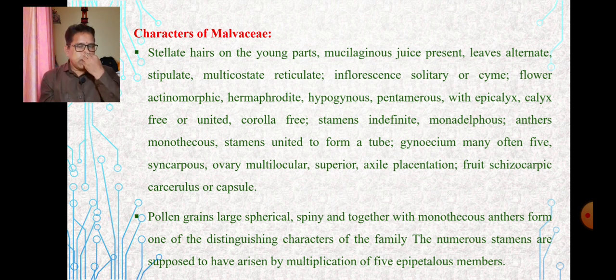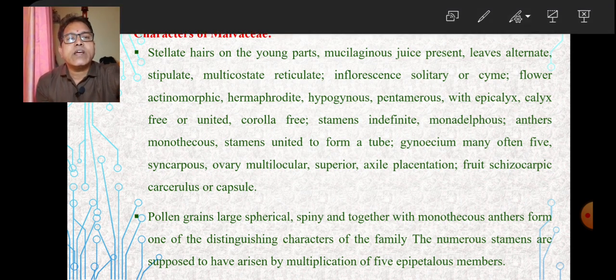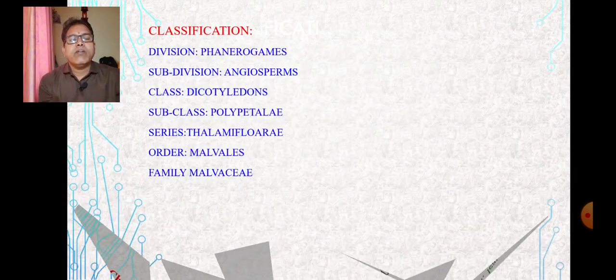capsule. So this family has different characteristics, but the very unique characteristic is of the androecium, that is monadelphous stamens. Pollen grains are large, spherical, spiny, together with monothecous anthers. Distinguishing characters of this particular family: the numerous stamens are supposed to have arisen by multiplication of the 5 epipetalous members. So let us see another characteristic of this family.